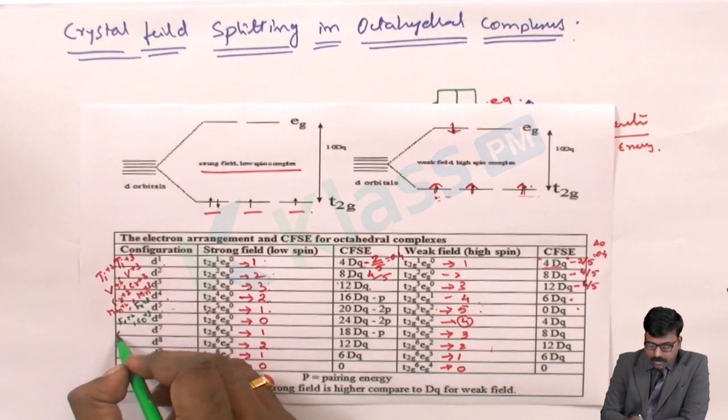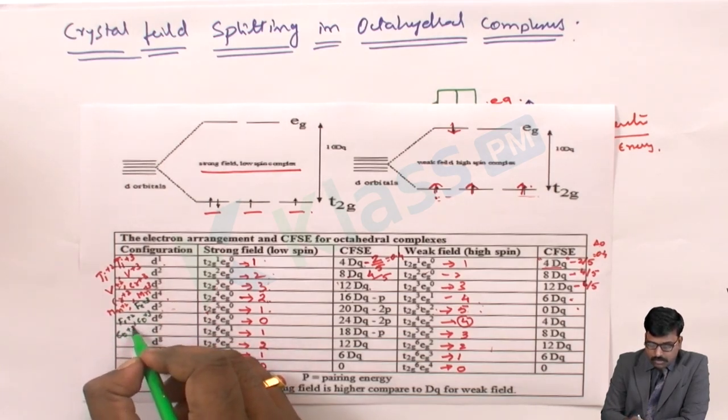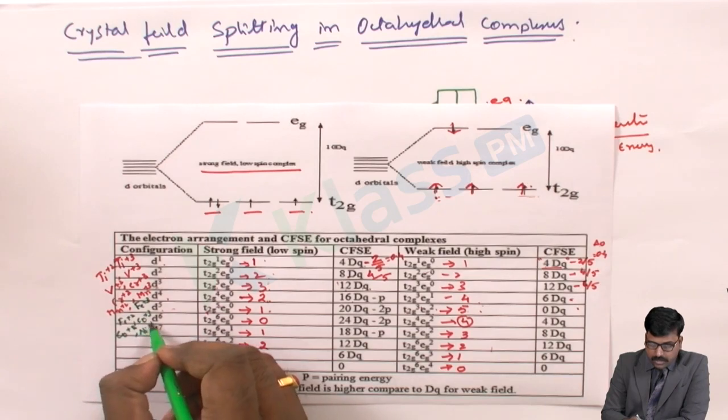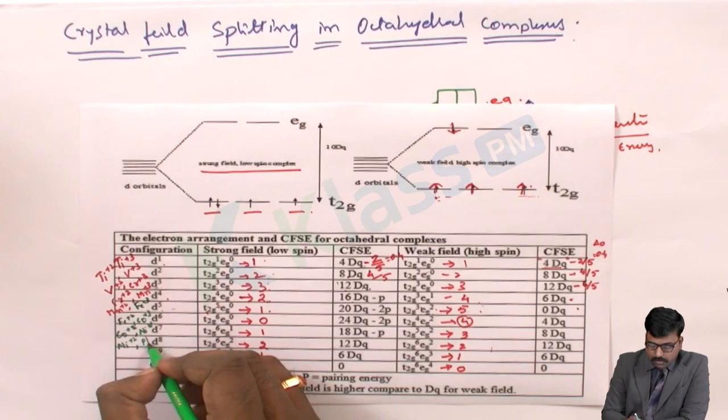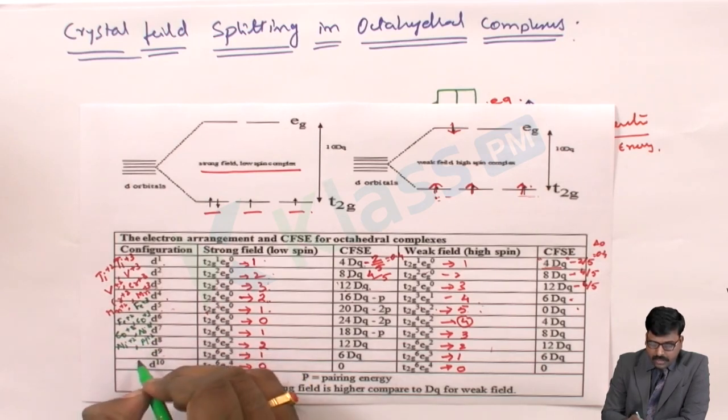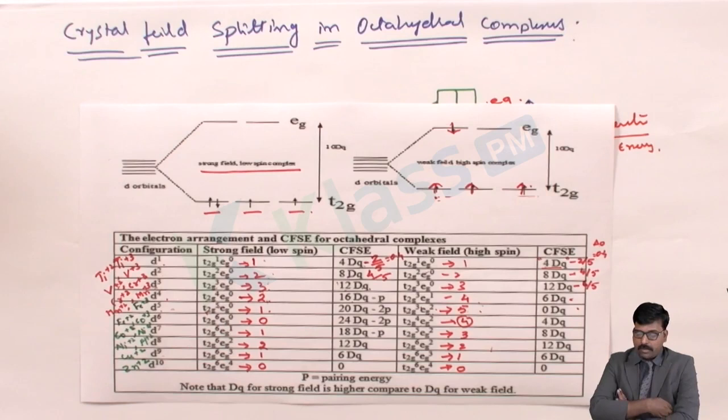For d7, cobalt plus 2 and nickel plus 3. d8, nickel plus 2, platinum plus 2. For d9, it is copper plus 2. For d10, it is zinc plus 2. These are the examples. Okay, so in this way, the crystal field splitting of the octahedral complexes is explained.